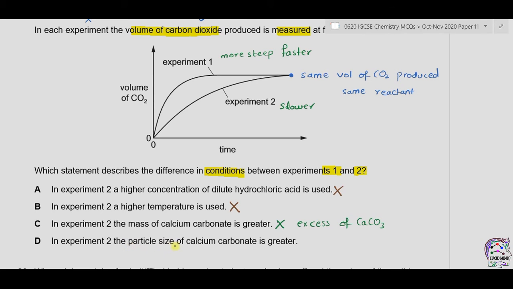D. In experiment 2, the particle size of calcium carbonate is greater. When particle size is small, the rate of reaction is faster. When particle size is greater, the reaction rate becomes slower, so this is a correct statement. This is because particle size affects the surface area. When particle size is greater, the surface area will be smaller, so therefore experiment 2 is slower. So the answer is D.